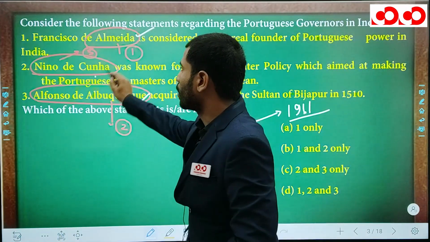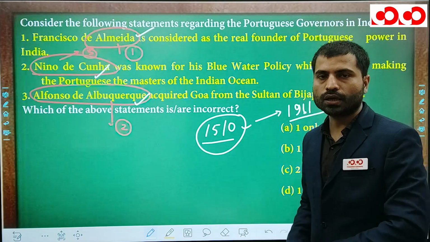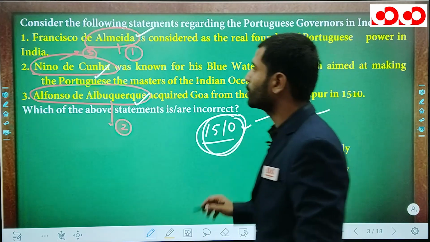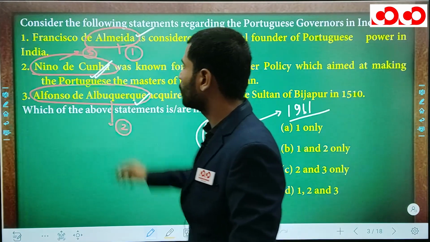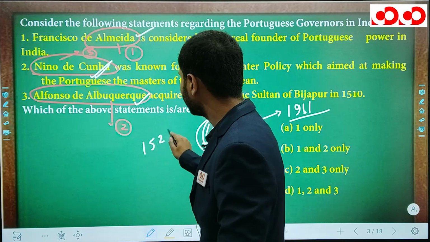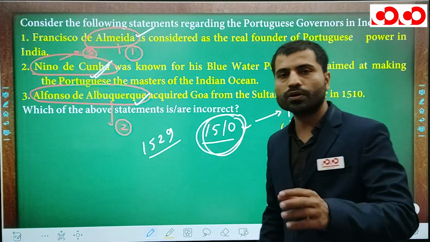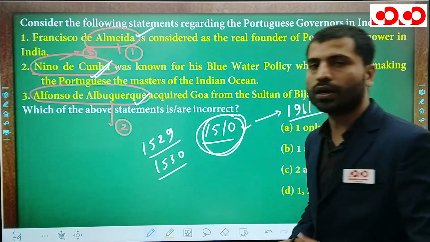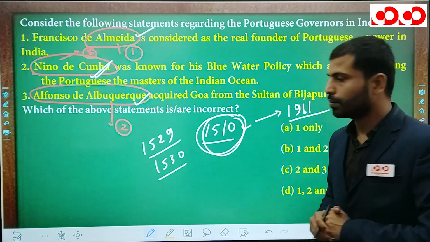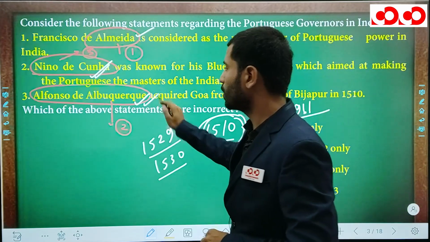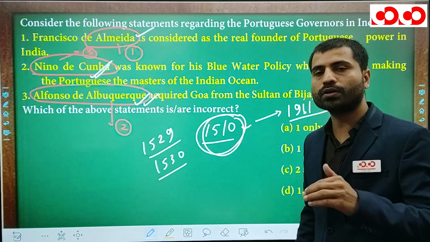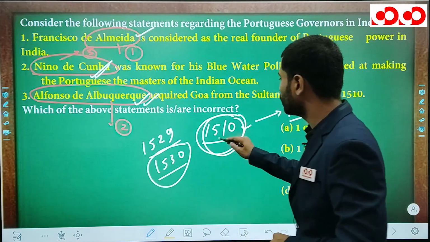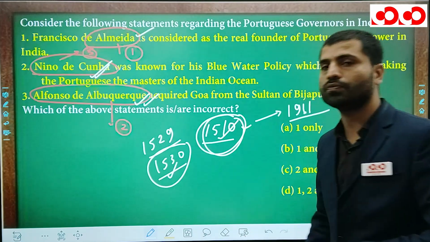Next, Nino de Cunha. Okay, Nino de Cunha succeeds Albuquerque. Nino de Cunha came in 1529, and one year later, in 1530, he shifted the headquarters from Cochin to Goa. Goa was acquired by Albuquerque, but Goa was made the headquarters by Nino de Cunha in 1530. So remember, Goa was acquired in 1510, but made headquarters in 1530.